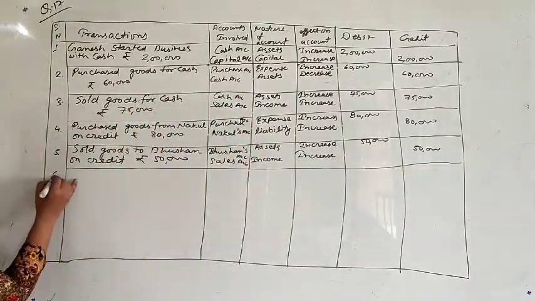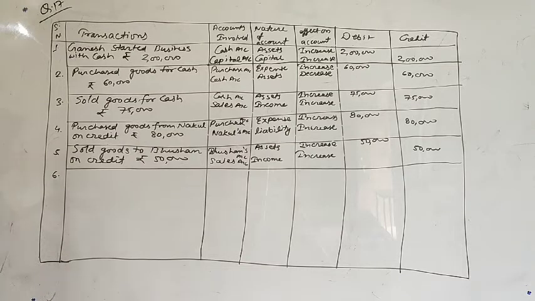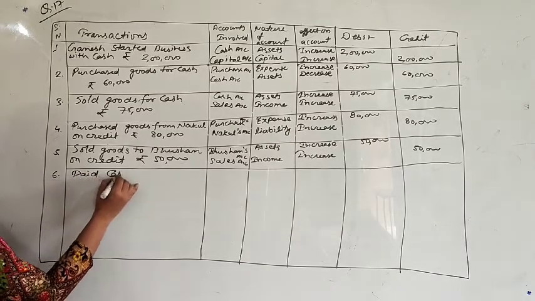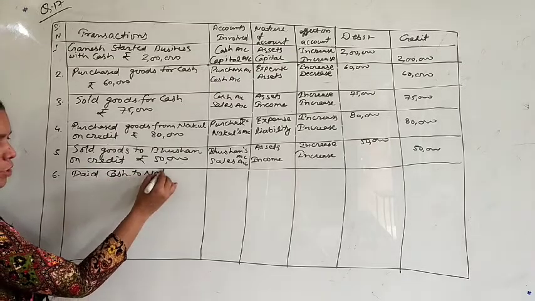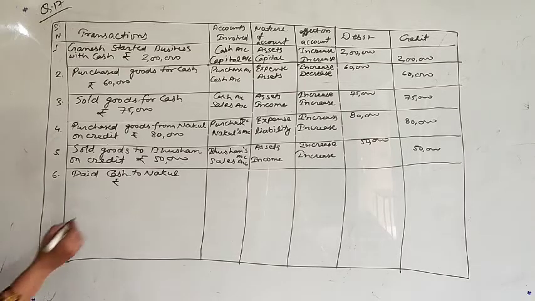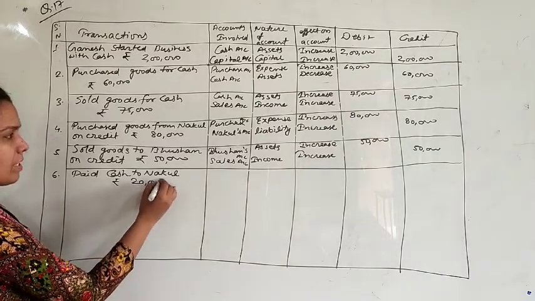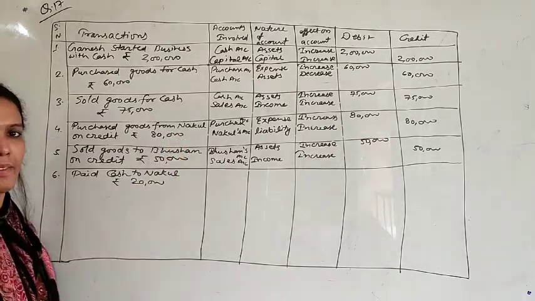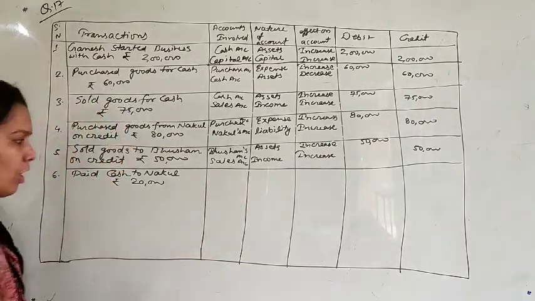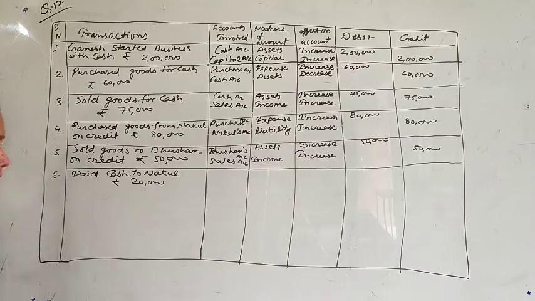Next, paid cash to Nakul, rupees 20,000. Just see here, you purchased goods from Nakul that was of rupees 80,000, but out of 80 you are paying only 20,000. So what will be the two accounts affected here?